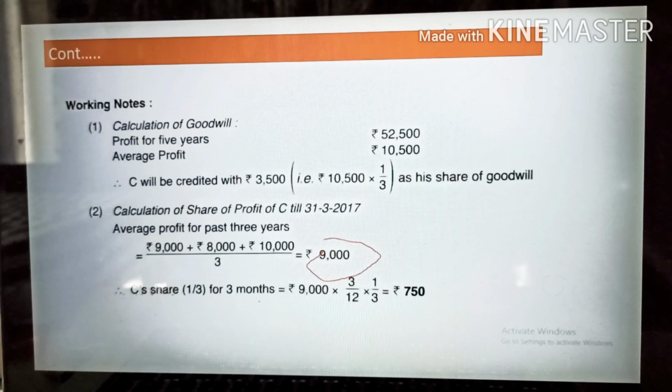If you calculate the profit for the entire year, it will simply be 9,000 divided by 3. The amount will come 3,000, but this 3,000 is for 1 year. So what I have done, I have taken this 9,000 rupees, the average profit, multiplied by 3 months, that is 3 divided by 12, multiplied by the profit sharing ratio. Once you calculate, you will find that 750 rupees is the 3 months profit.